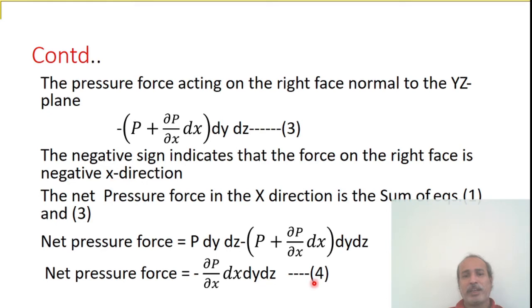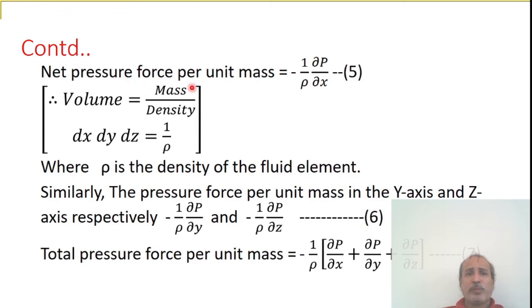Call it equation 4. This is the net pressure force. Net pressure force per unit mass: unit mass means M equals 1 kg. So minus 1 by rho dP by dx, call it equation 5.